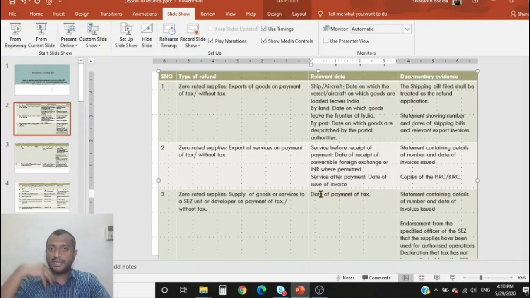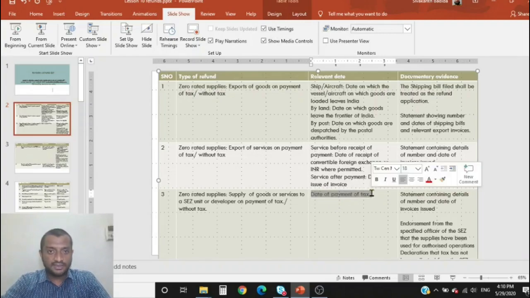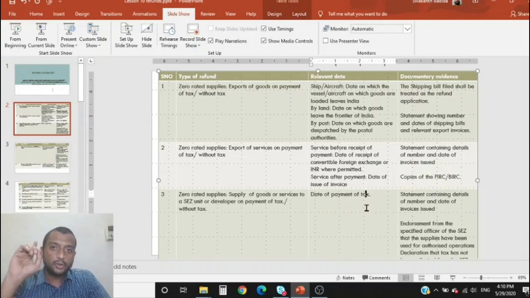But in case of a supply to a SEZ unit, because it is in India only, sometimes there is no real necessity of filing a shipping bill. So that is why the date of payment of tax when I file my 3B is the date for counting the 2 years. So 2 years from the date of payment of tax is the time limit for making the refund application.